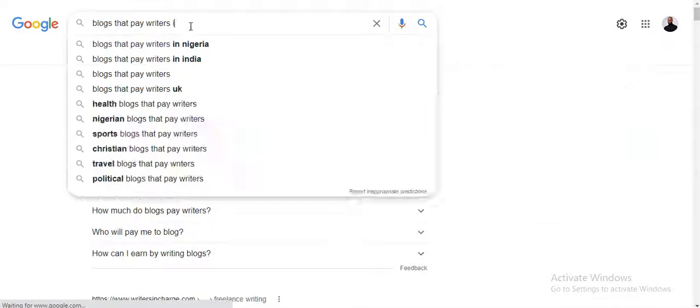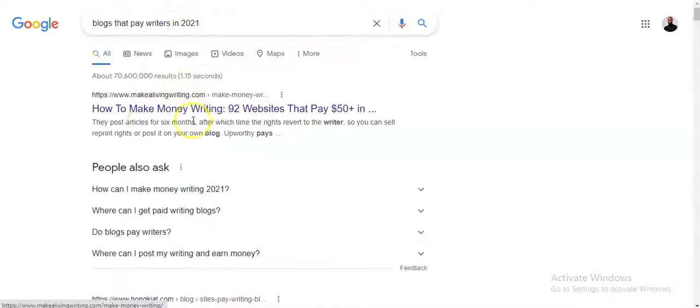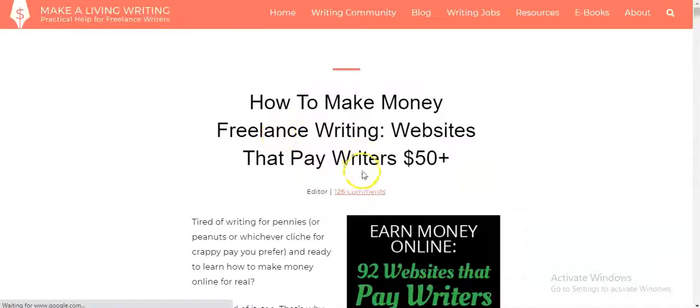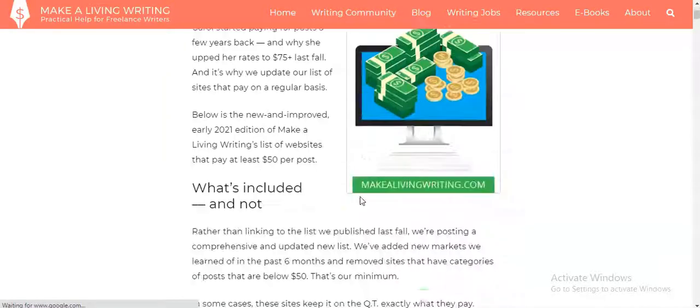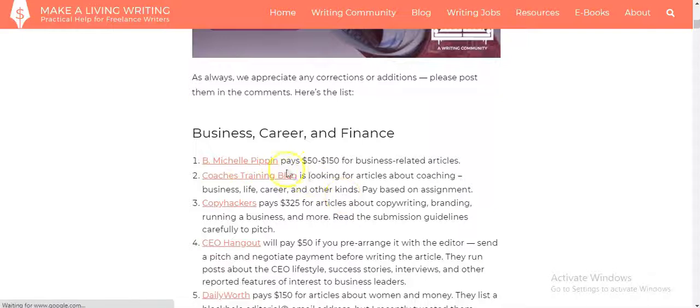You can even put in 2021, for example, how to make a living writing: 92 websites that pay $50. So you can come here, all right? You find a list of sites that pay you to write, right? So it's as simple as that.